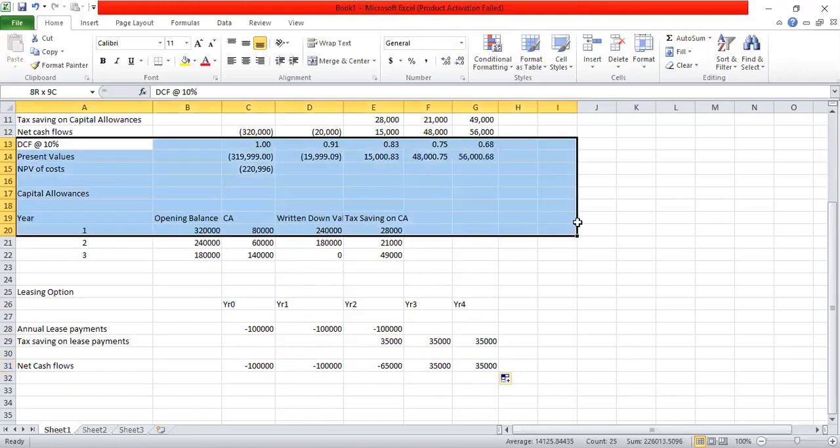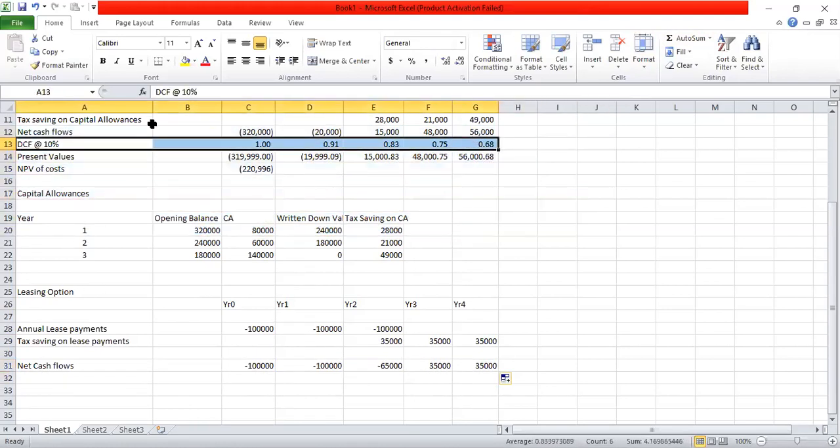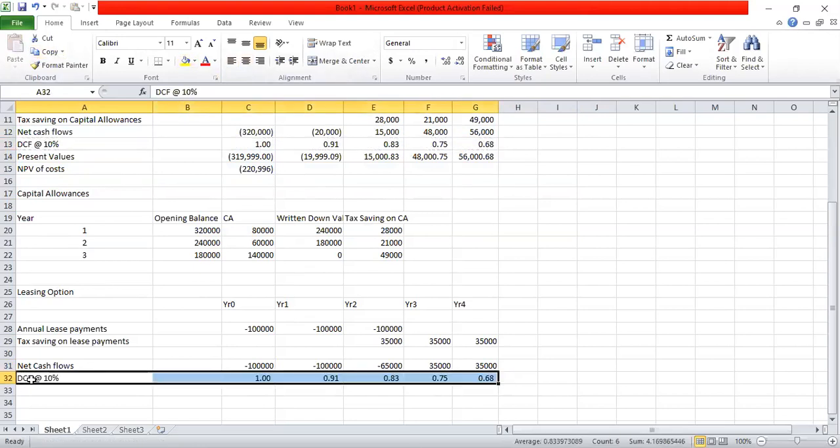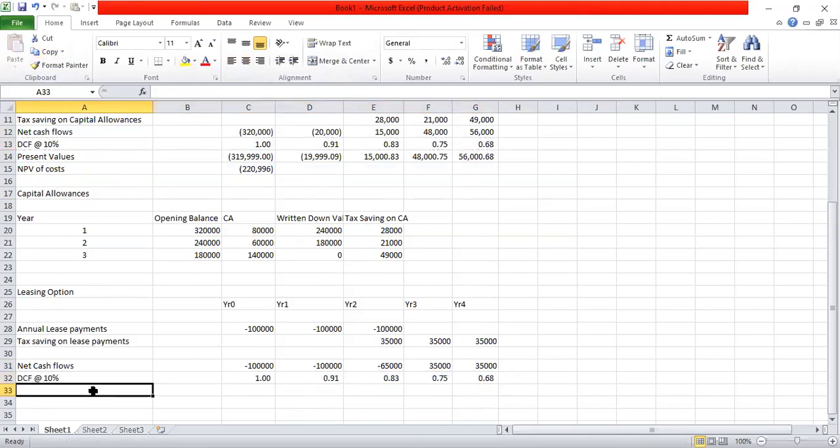I can put the same discount factors. Discount factors will not change. And now I can calculate the present values. Like in the purchasing option, here we have only taken lease payments without taking any revenue. So here also we end up with an NPV of cost.